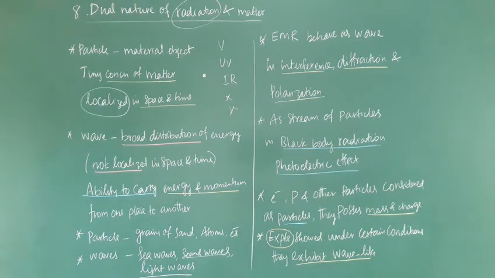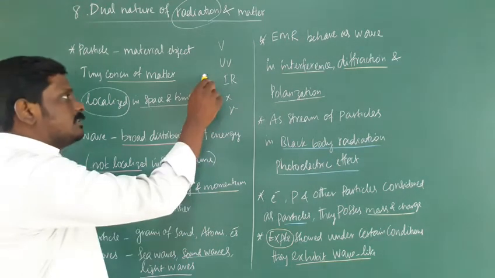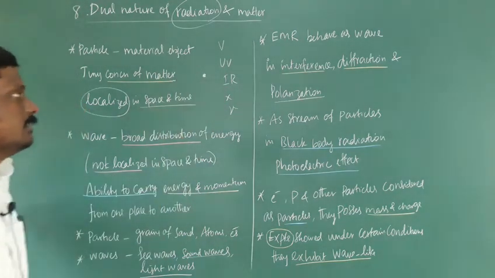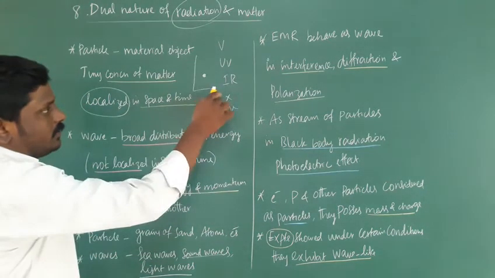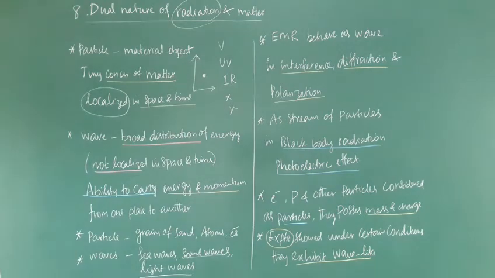What is a particle? A particle is a material object. It is considered as a tiny concentration of matter, so the matter is concentrated at some point. It is localized in space and time, so we can locate the particle with respect to time. Examples of particles are a grain of sand, atoms and electrons.